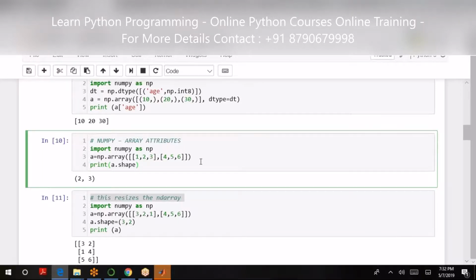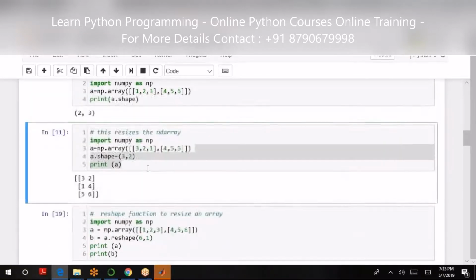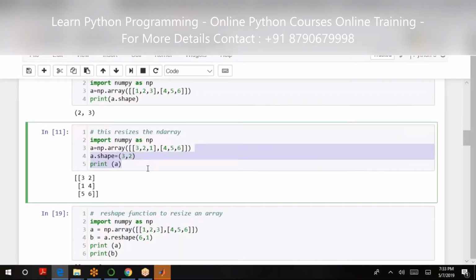Linked it to HTML, every day the stock data will be updated. Maybe after 4 days, I should have 12 days of data and for 4 stocks. So when eventually there is dynamicity involved in the input array, you will be able to find out the attributes using a dot shape. A dot shape eventually will be giving you the updated number of rows and columns. You need not manually invoke it.